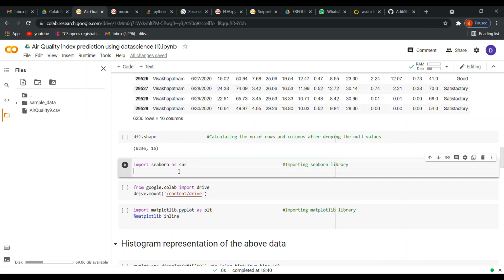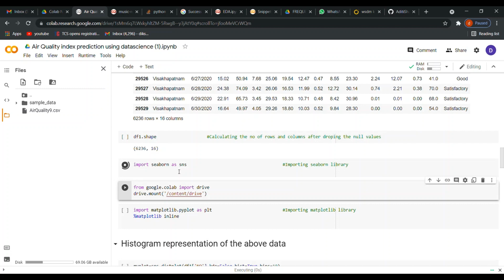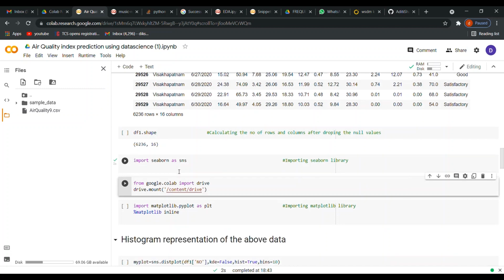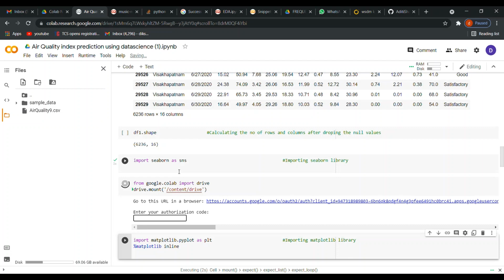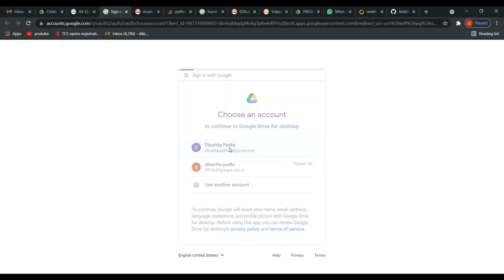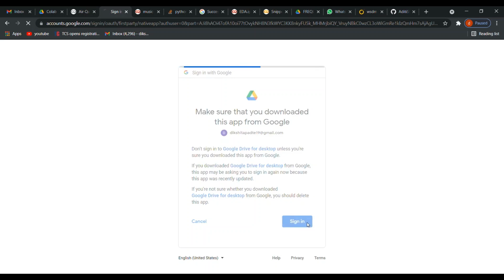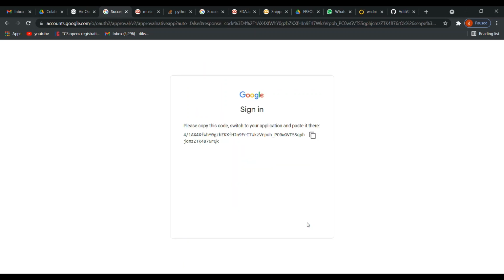Now we have imported Seaborn because we are using Seaborn for plotting our histograms. I'm also mounting my drive. There's no strict need to mount the drive, but it helps you sometimes. Why you should mount your drive: when you refresh Google Colab, whatever file you have uploaded in Google Colab will be lost.